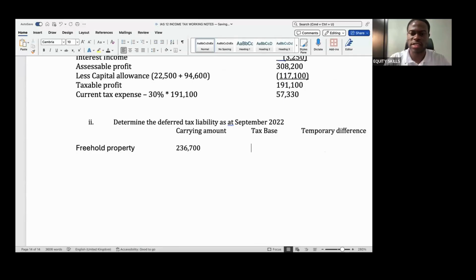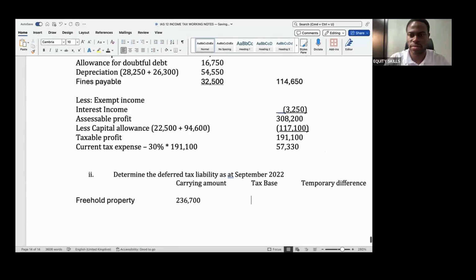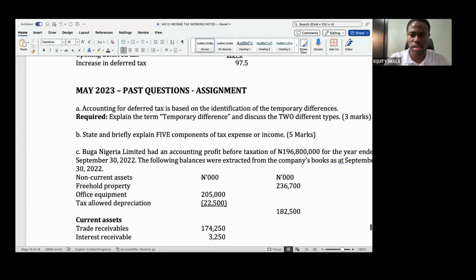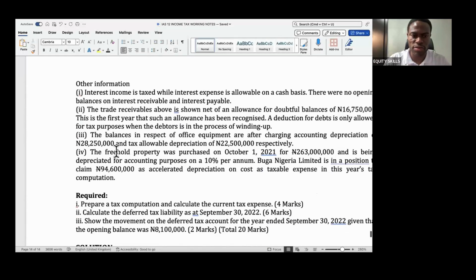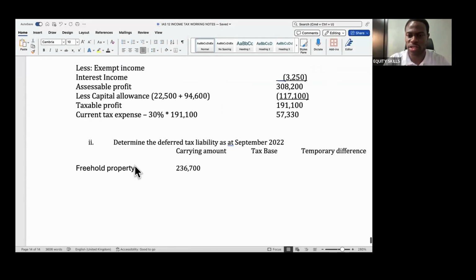What's the figure for the tax base? For the freehold property, if I go to the notes, I was given the cost as 263, and I was given the capital allowance as 94,600.